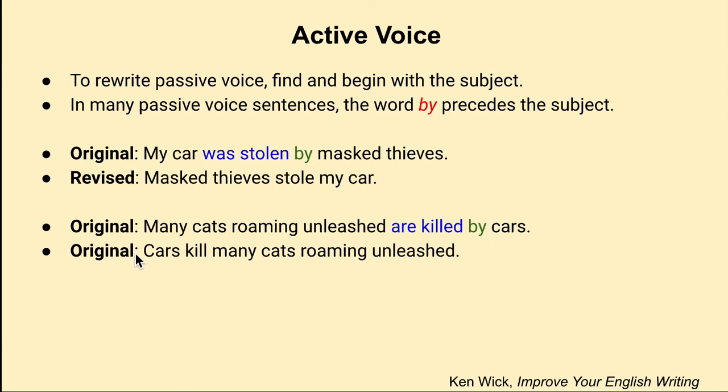The rewrite would be, cars kill many cats roaming and leashed. If you go back to the one that had all the misplaced modifiers, notice how much shorter this sentence is. It's clearer and more concise. Cars kill many cats roaming and leashed. Very clear.